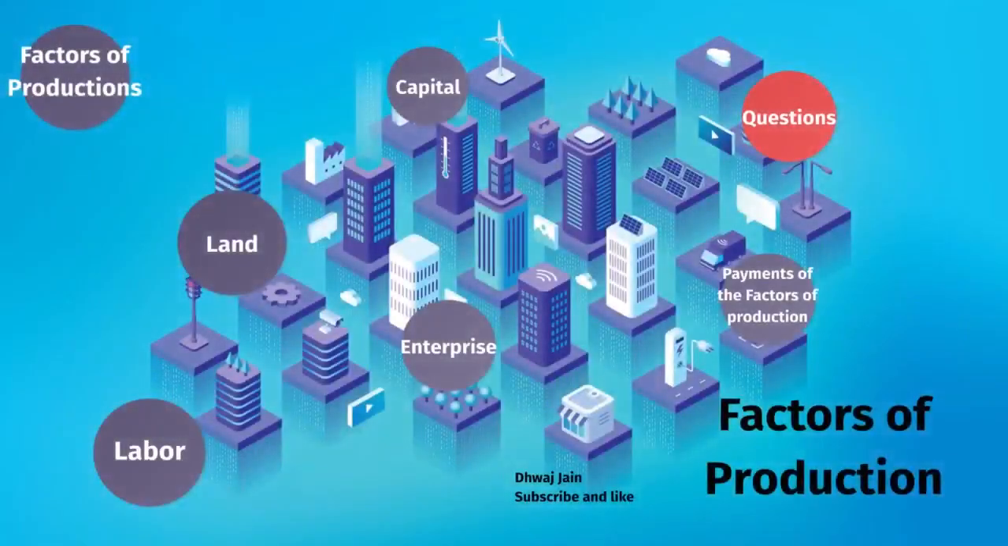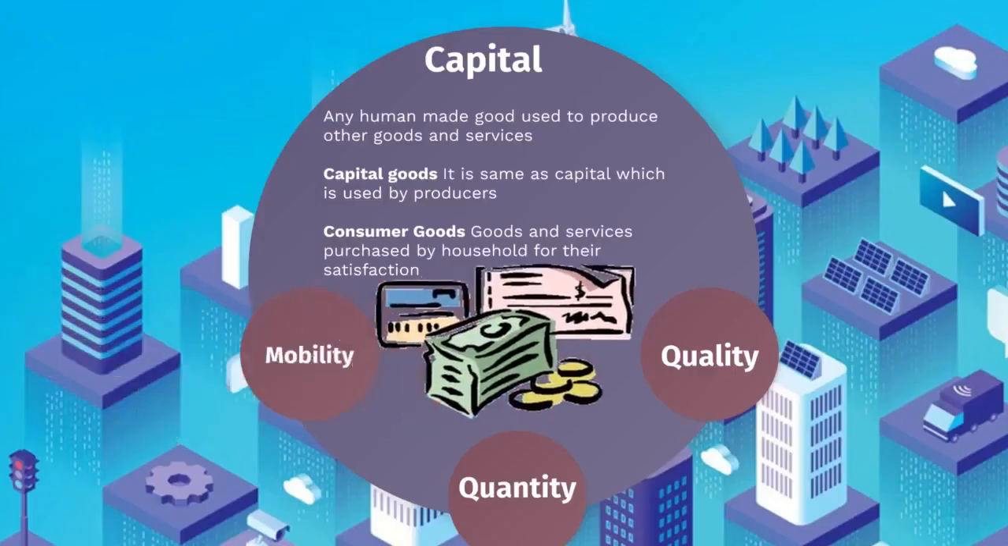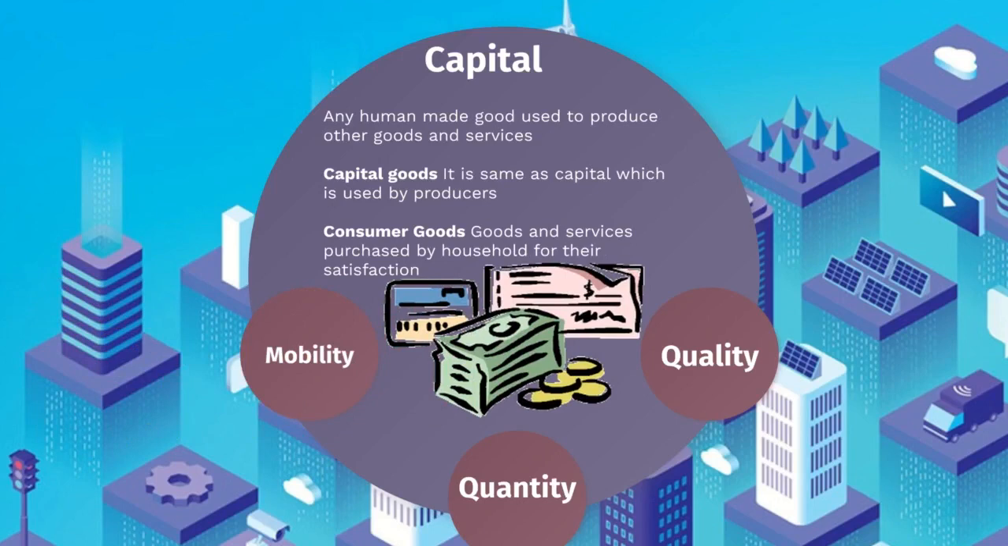So let's move to the next factor of production, which is capital. Any man-made good or human-made good used to produce other goods and services, like machinery. Capital good is the same as capital, which is used by producers. Consumer goods are goods and services purchased by households for their satisfaction. So basically, capital goods are the goods used by producers for production, and consumer goods are used by the consumer for their satisfaction and their use.